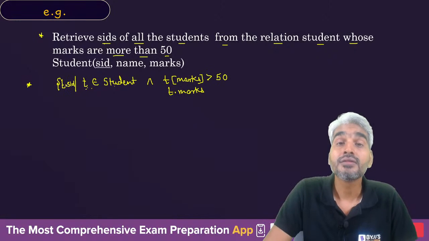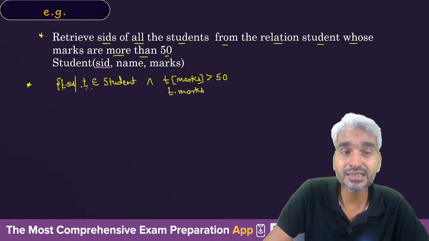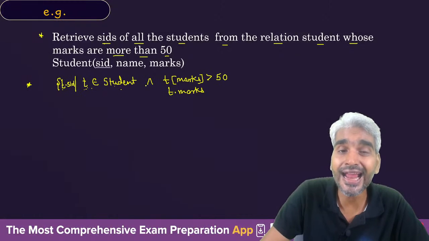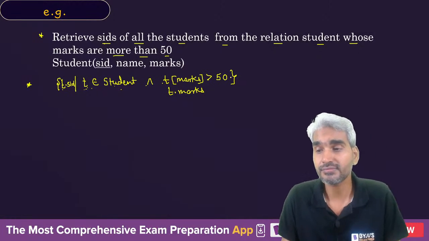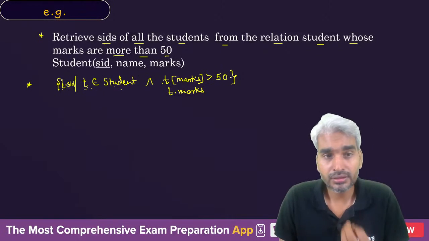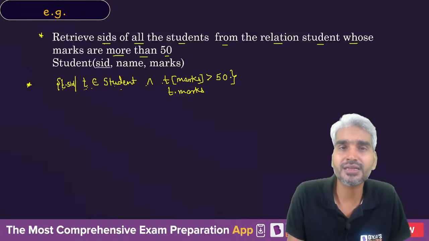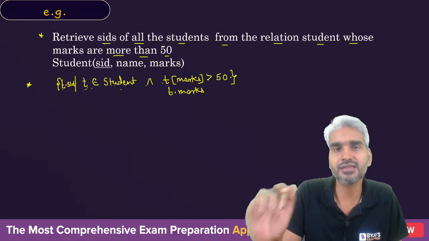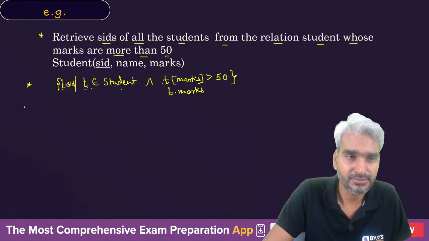So you will say we want SID of tuple T such that tuple T belongs to student, and in the tuple marks should be greater than 50. Clear? Please try to understand that. If you are not giving any response, then I would believe that everything is clear to everybody, right? So anyway, that's one way of writing this.